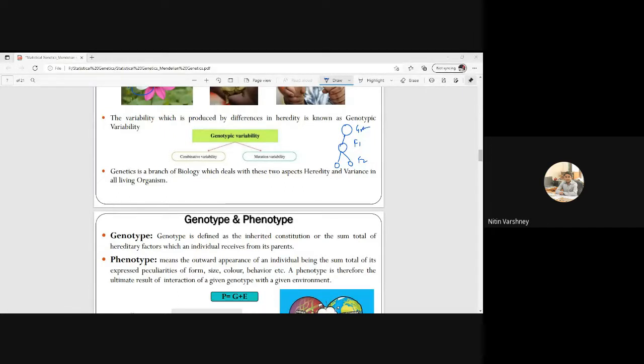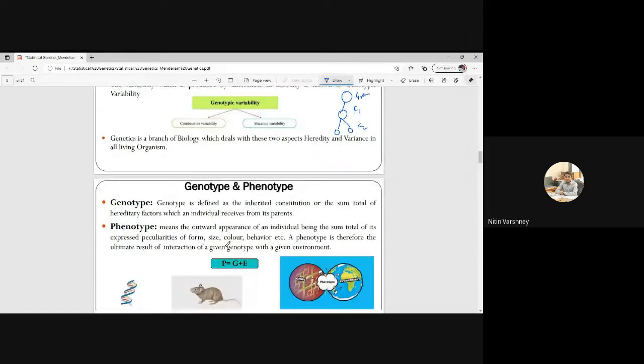Okay, phenotype is external or morphological. So genotype is what? Genotype is defined as the inherited constitution, or the sum total of hereditary factors which an individual receives from its parents. What is the meaning of this? Genotype is the genes which we are getting from our parents, the inherited constitution or sum total of hereditary factors.